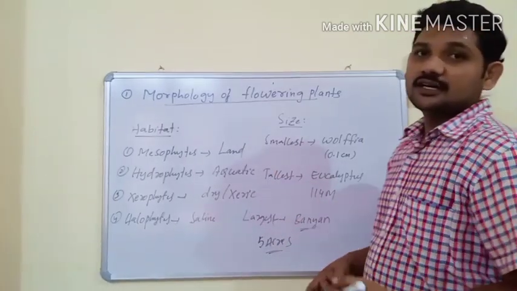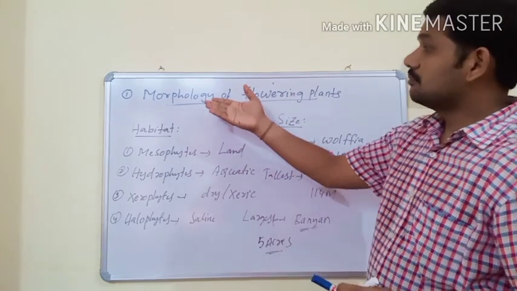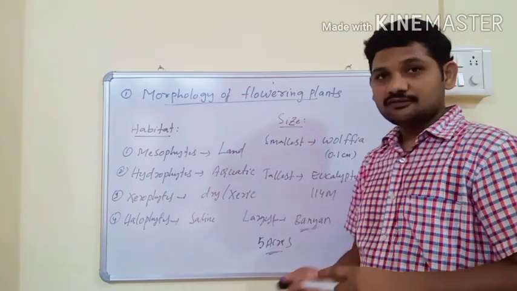So this is the diversity of angiosperms. In the next class we will discuss the main topics of morphology of flowering plants.